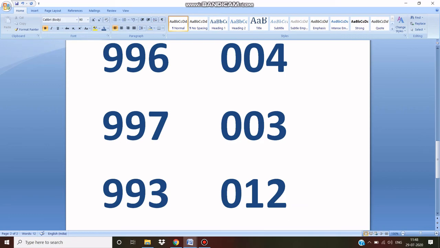or 9,93,012 is the answer. I have shown you a very simple multiplication which requires a calculator, or you would do it in a different way. This is a simple method, you can use it. This is one of the methods. There are so many methods available. So you can find various methods in Vedic mathematics and have fun with mathematics.